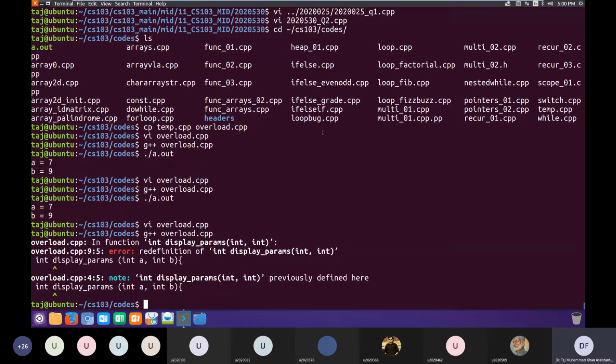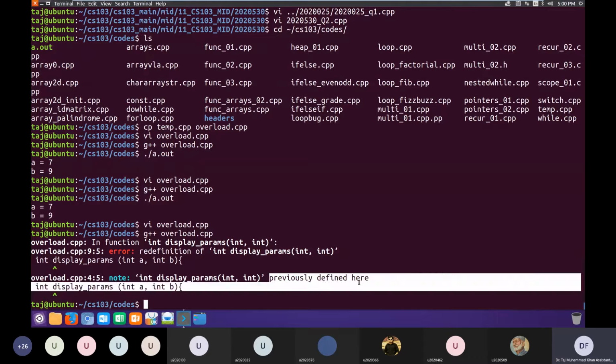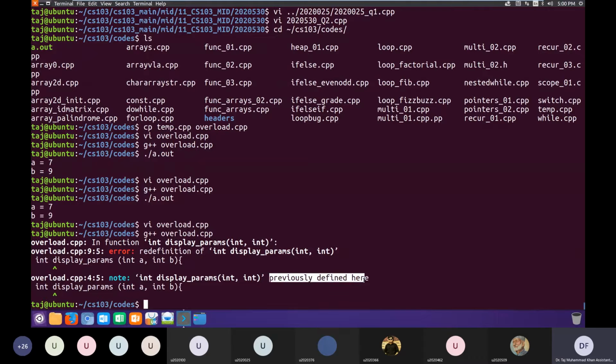Okay. So it's giving us an error saying redefinition of this function, display params. It also gives you the first definition, where it was previously defined. So it gives you both lines, so that if you go and see those two lines, you will see that the same function is defined twice. So in C++, you can define one identifier only once. Same goes for variables.